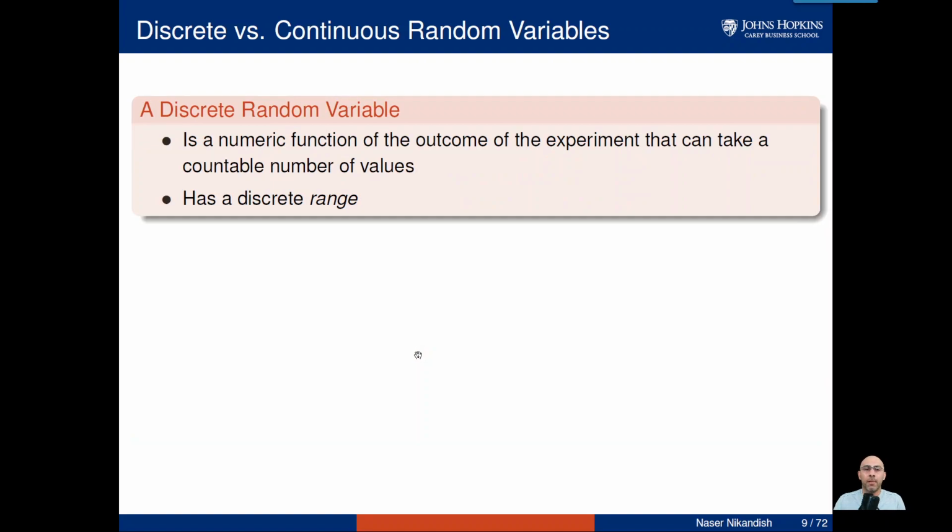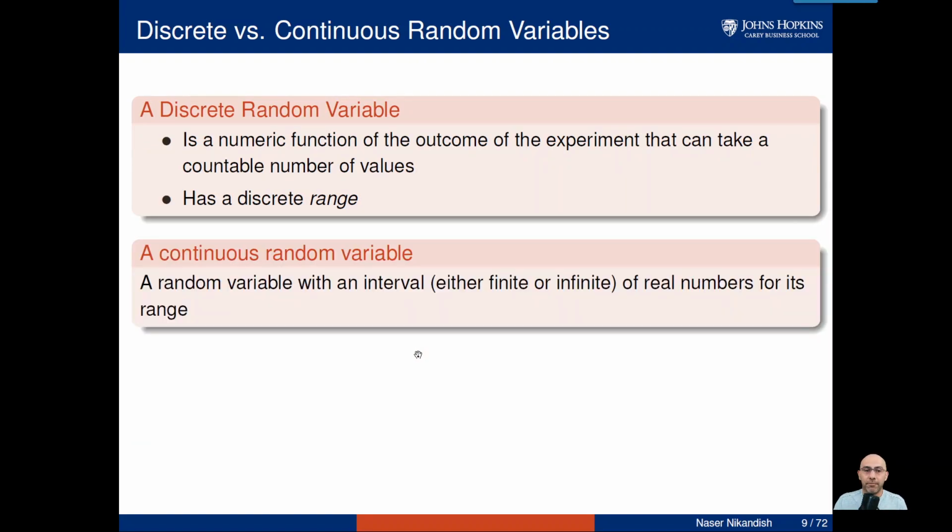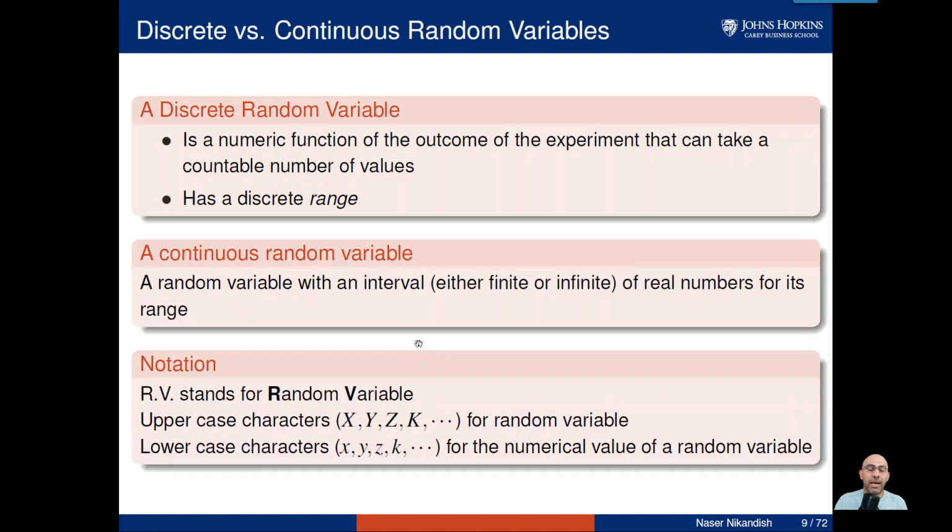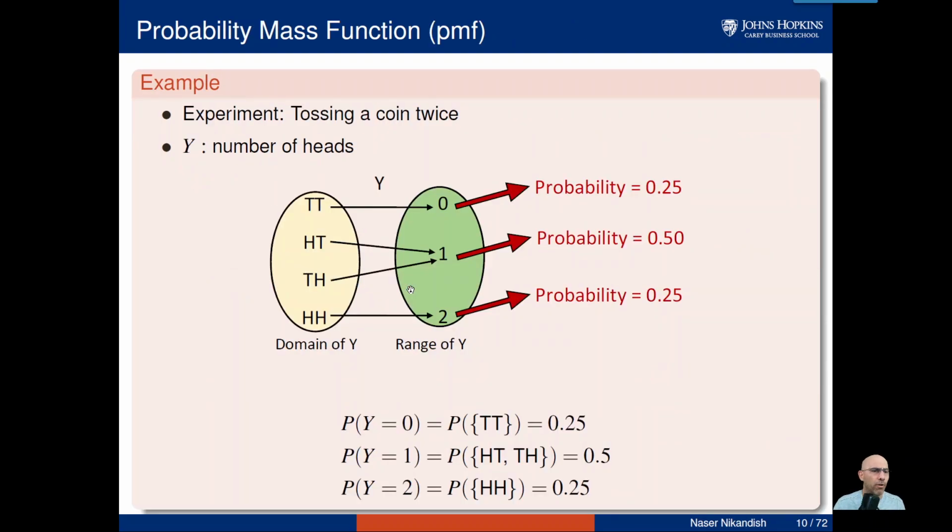All right. We talked about the definition of random variable, discrete and continuous. From this point on, we are going to show random variable with RV, capital R, capital V. Oftentimes, we show random variables with capital letters X, Y, Z, W, K, and the values that they take, we are going to show them with the corresponding lowercase letters. All right. Let's move on.